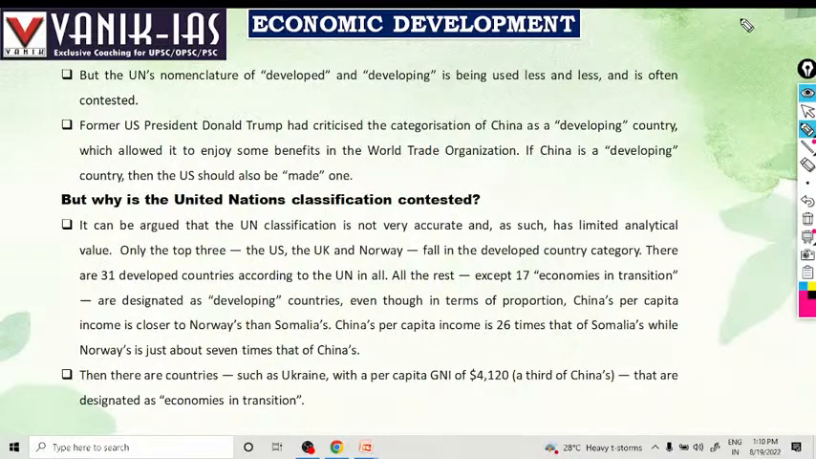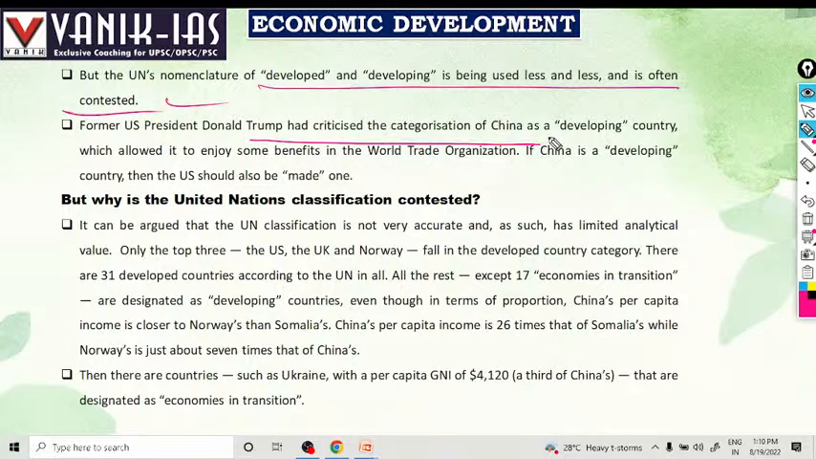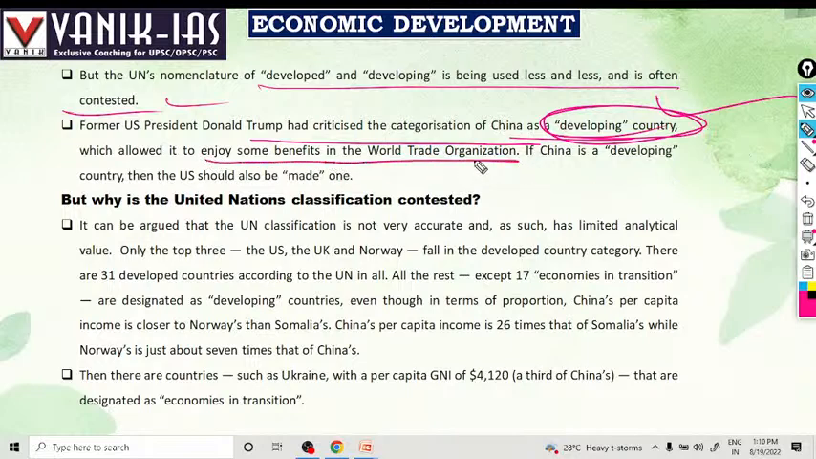But the United Nations nomenclature of developed and developing is being used less and less and is often contested. Former President Donald Trump has criticized the categorization of China as a developing country. So this is how it can be a developing country, which will allow it to enjoy some benefits in the World Trade Organization.